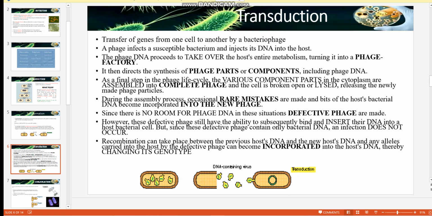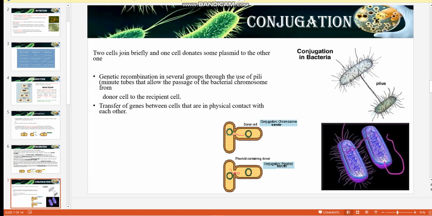Since there is no room for phage DNA in this situation, defective phages are made. However, these defective phages still have the ability to subsequently bind and insert their DNA into a host bacterial cell. But since these defective phages contain only bacterial DNA, an infection does not occur. Recombination can take place between the previous host DNA and the new host DNA, and any alleles added into the host by the defective phage can become incorporated into the host DNA, thereby changing its genotype.